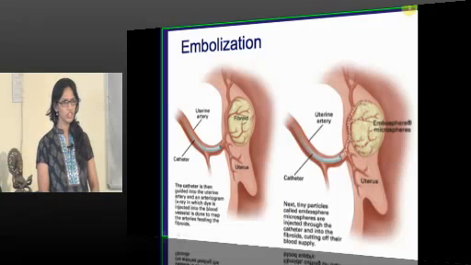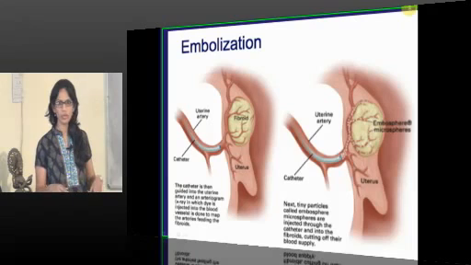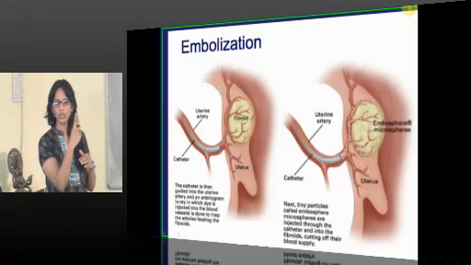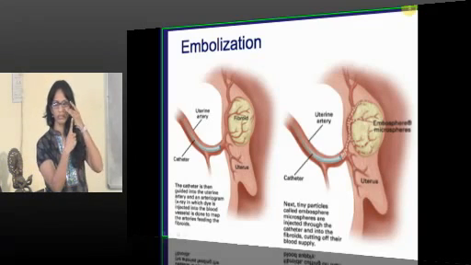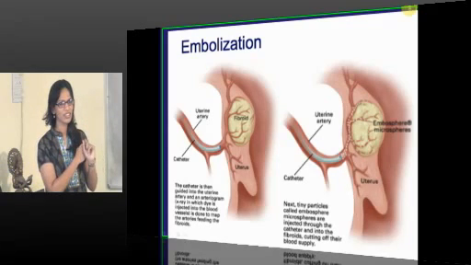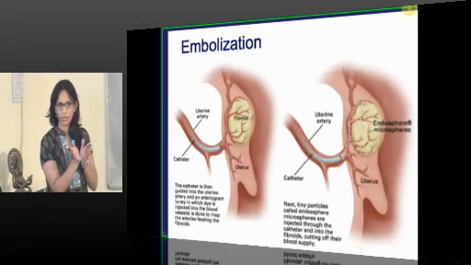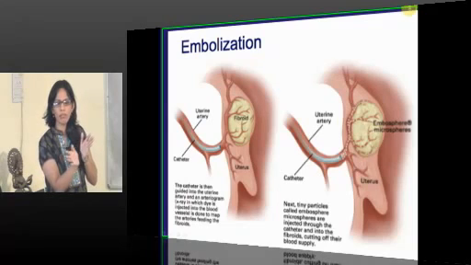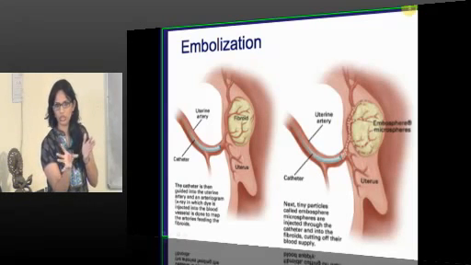This is a newer thing, not newer, but uterine artery embolization. We put a catheter into the femoral artery, which goes through the femoral artery into the anterior branch of the internal iliac artery, right? From there, the anterior branch of the internal iliac artery gives the uterine branch. The uterine branch gives the maximum blood supply to the uterus.